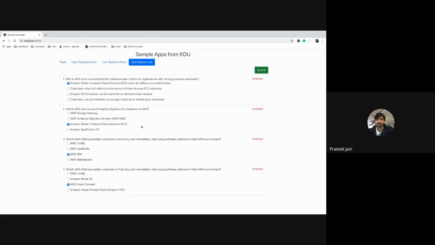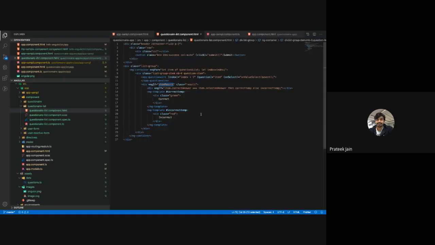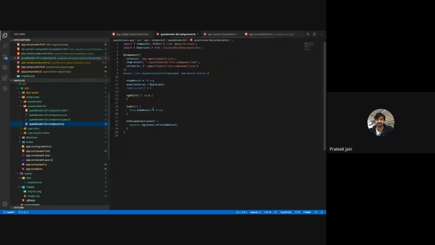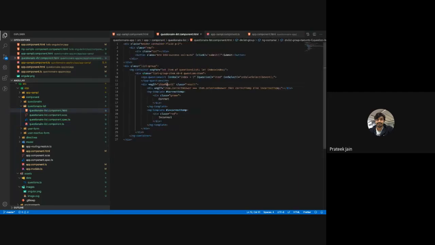So what will happen inside? Besides that, you are seeing incorrect, correct, correct, all these things. Before that this was not there, but when I told Angular that if the submit click happens, I want to see the result, I have clicked here and I am setting show result equal to true. So I am telling Angular that whenever the submit click happens, tell the user what are the correct answers. That way I am making it true, and I am showing this content, this correct and incorrect, here.